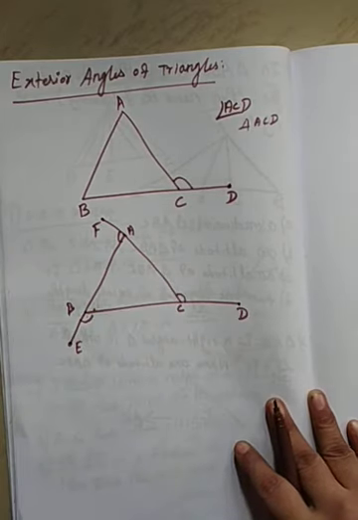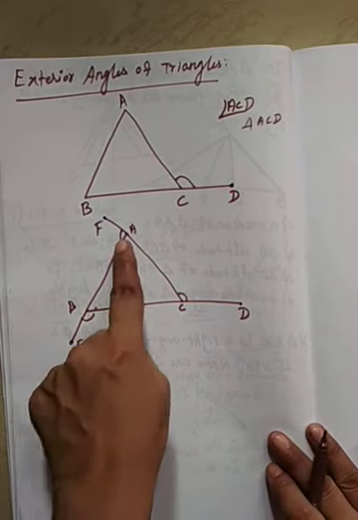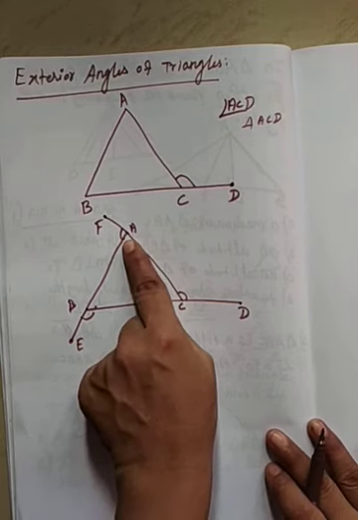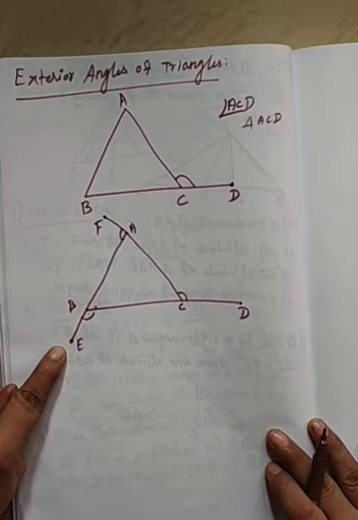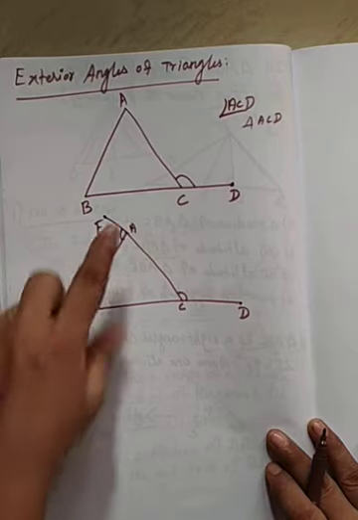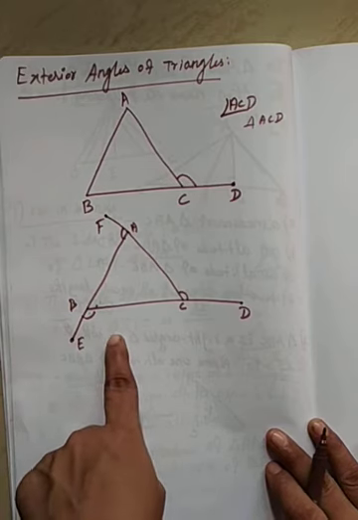If we extend the other two sides of the triangle, then two more exterior angles will be formed. Right? See here, if we extend the other two sides of the triangle, then two more exterior angles will be formed.